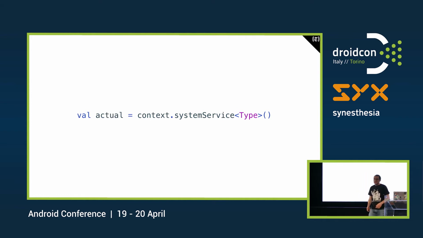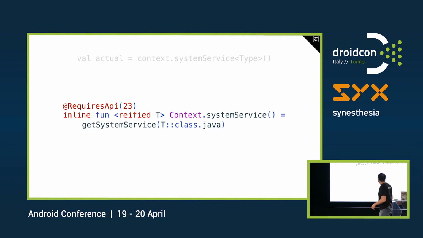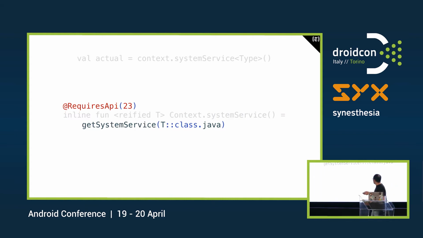Okay, to do this, they actually implemented another extension function on Context. So let's skip the uninteresting part, that is the @RequiresApi annotation and the getSystemService that takes a generic in there. This is just normal programming. I mean, we all know about that.